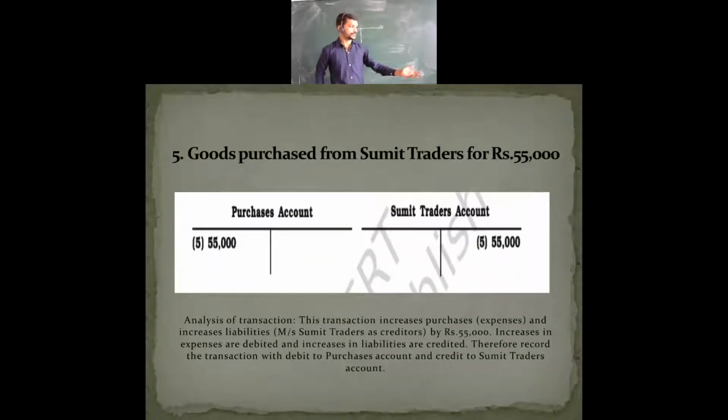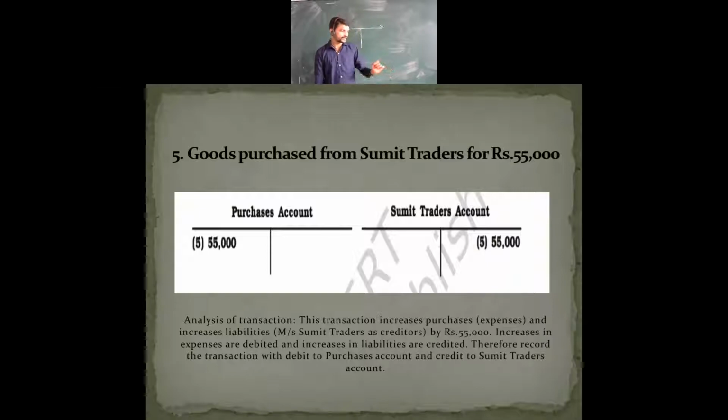Now the next question: goods purchased from Sumit Traders for rupees 55,000. Here we are purchasing the goods. No cash transaction is shown here. So now, under the second rule, we are going to see what is made here. Let's see the analysis first.